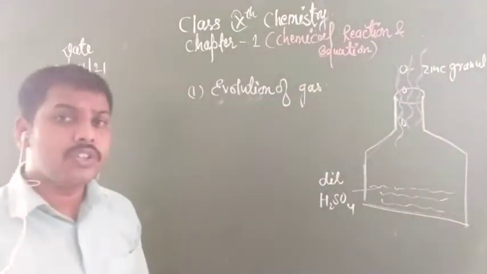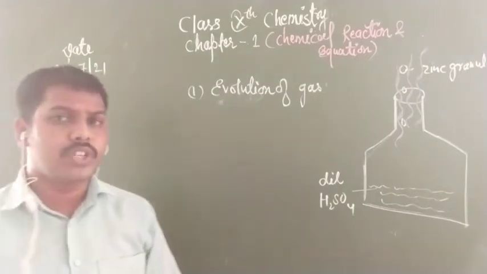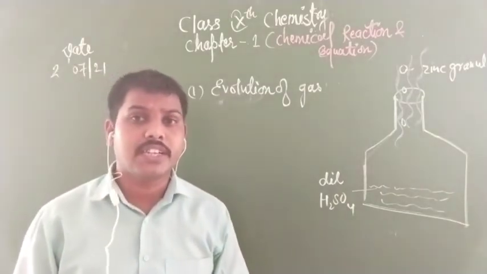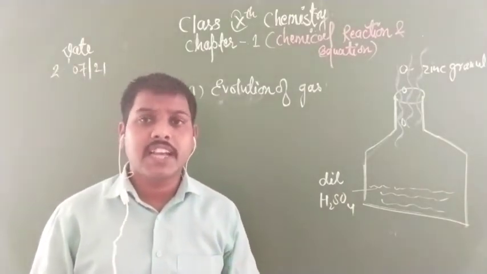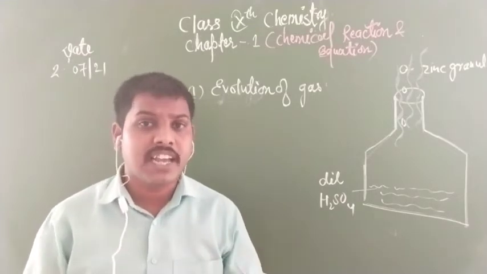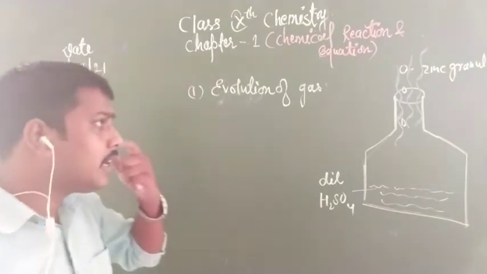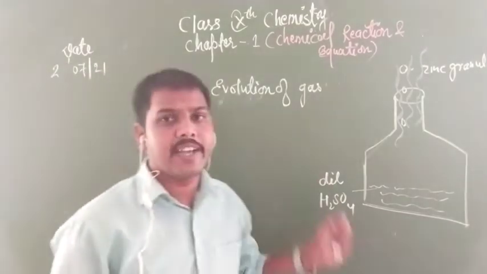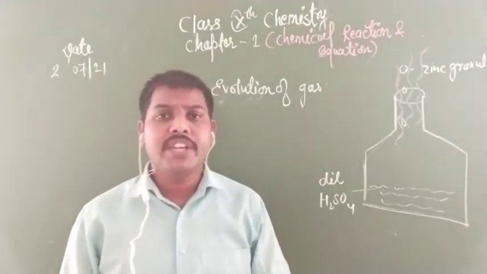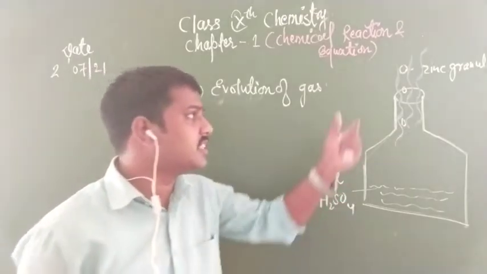Now children, at that time, what do you think? You will think, sir, what is this gas and how does this happen? Yes or not children? In order to know this gas, we will take a burning splinter, or a burning matchstick, or a lighter, near this gas.